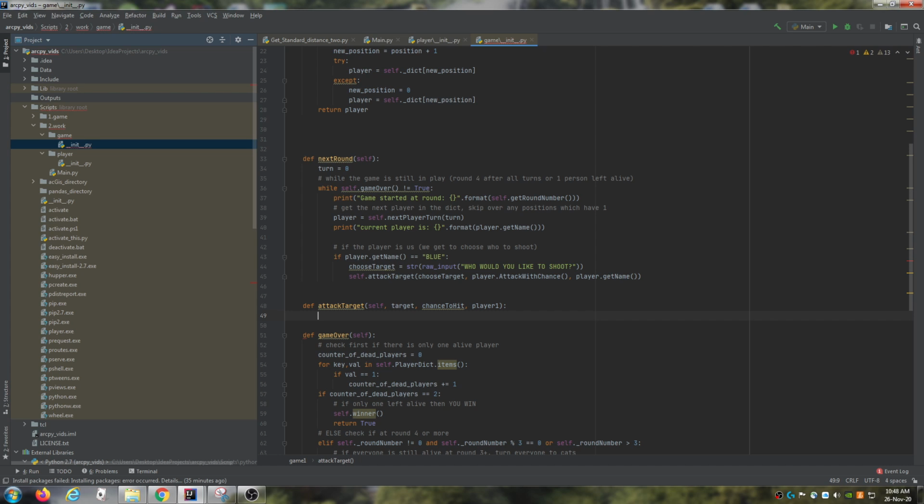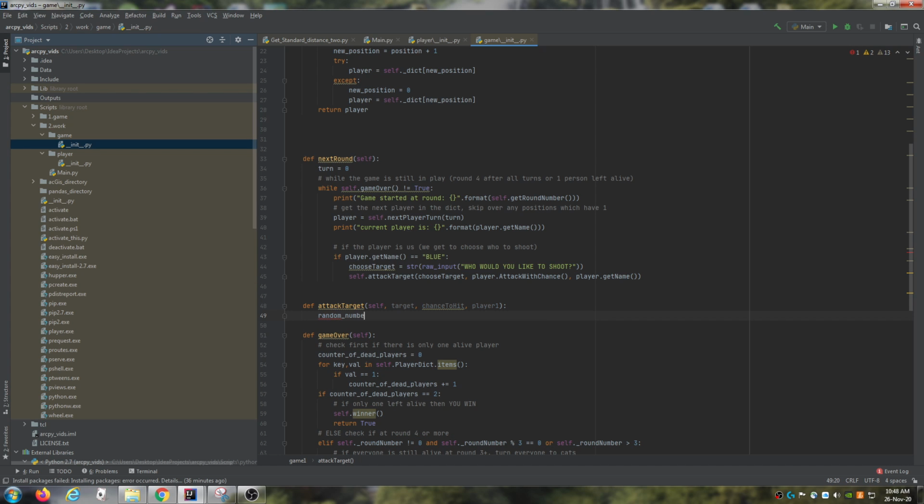So we need to create a random number generator, so we have a chance to hit, right? Well, we currently have a 70% chance to hit. So we're going to say that chance to hit plus a random number dice roll. If we get like 100% chance to hit, then we're going to hit them, right? So I'll show you what I mean.